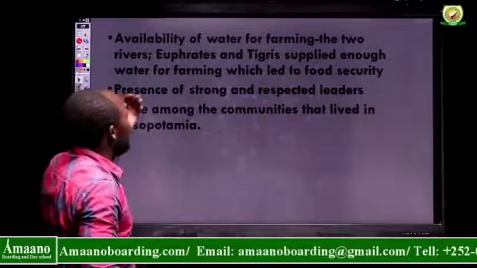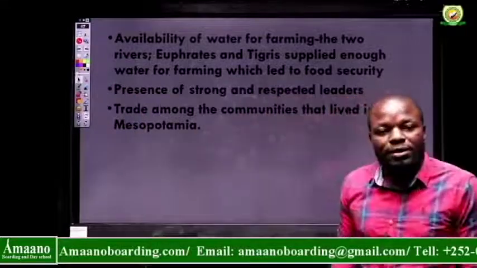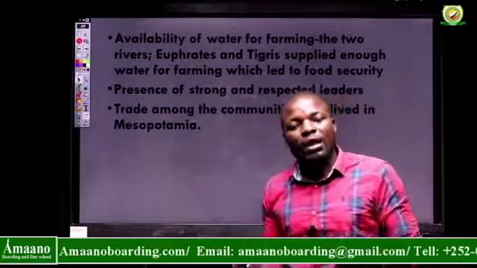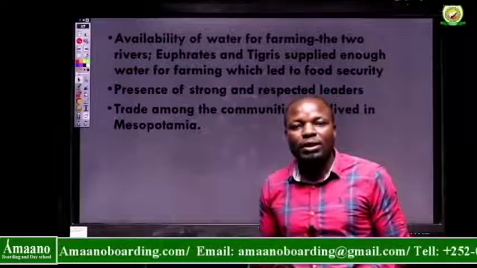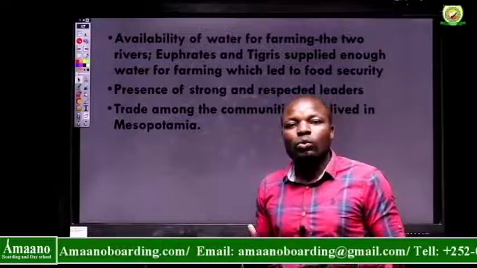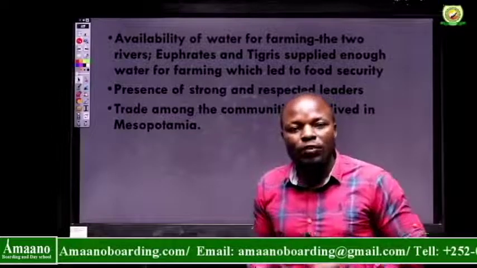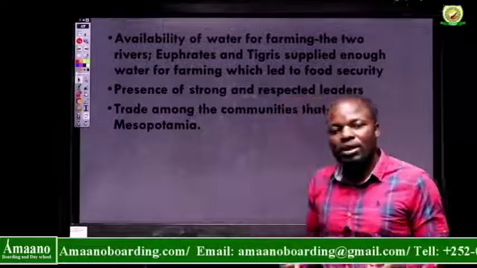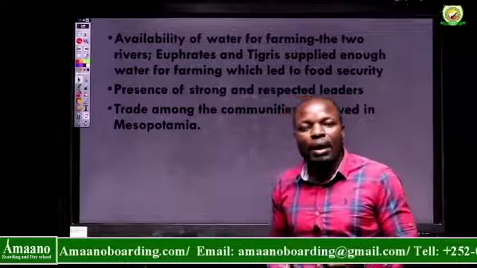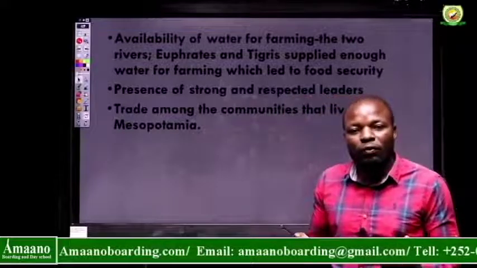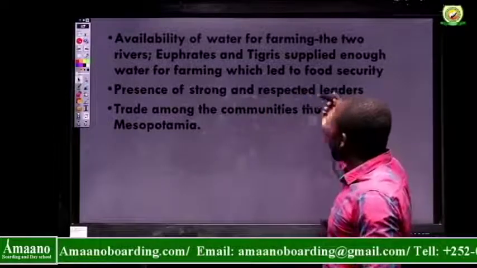Now, we shall directly look at the factors that led to the Mesopotamia civilization. And these factors, A, was availability of water for farming. The 2 rivers, Euphrates and Tigris, provided enough water for irrigation, for farming. People began growing crops that could sustain them, crops that could be consumed by families, and therefore people could not die of starvation. There was no hunger. If people have got food, their stomachs are full, they are able to do work. They have energy to work and develop their communities, to develop their society.